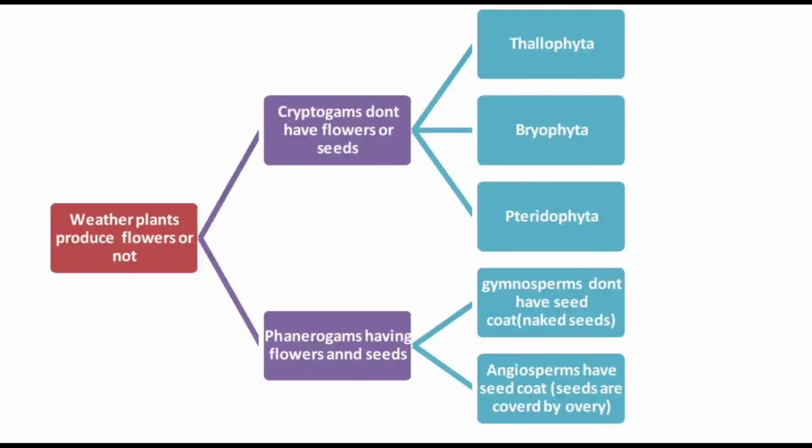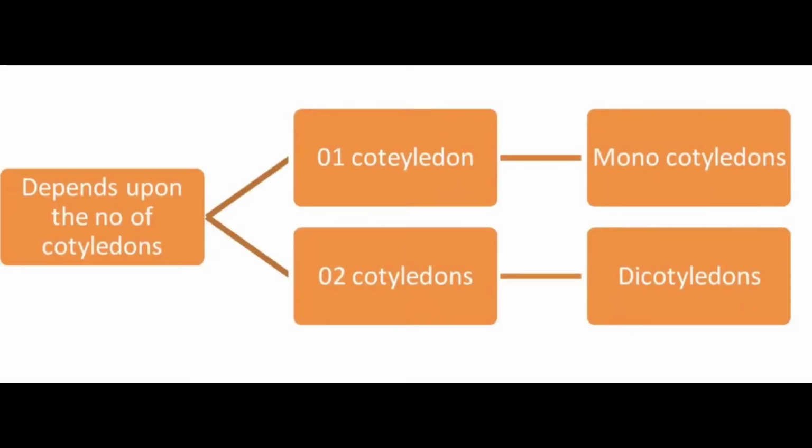Okay Nana, the next level of classification depends upon the number of cotyledons. Some plants have seeds, and when the seed germinates, it shows either one cotyledon or two cotyledons. Cotyledon is also known as a seed leaf, Nana. If there is one cotyledon, they are called monocotyledons, and if there are two cotyledons or two seed leaves, they are called dicotyledons.